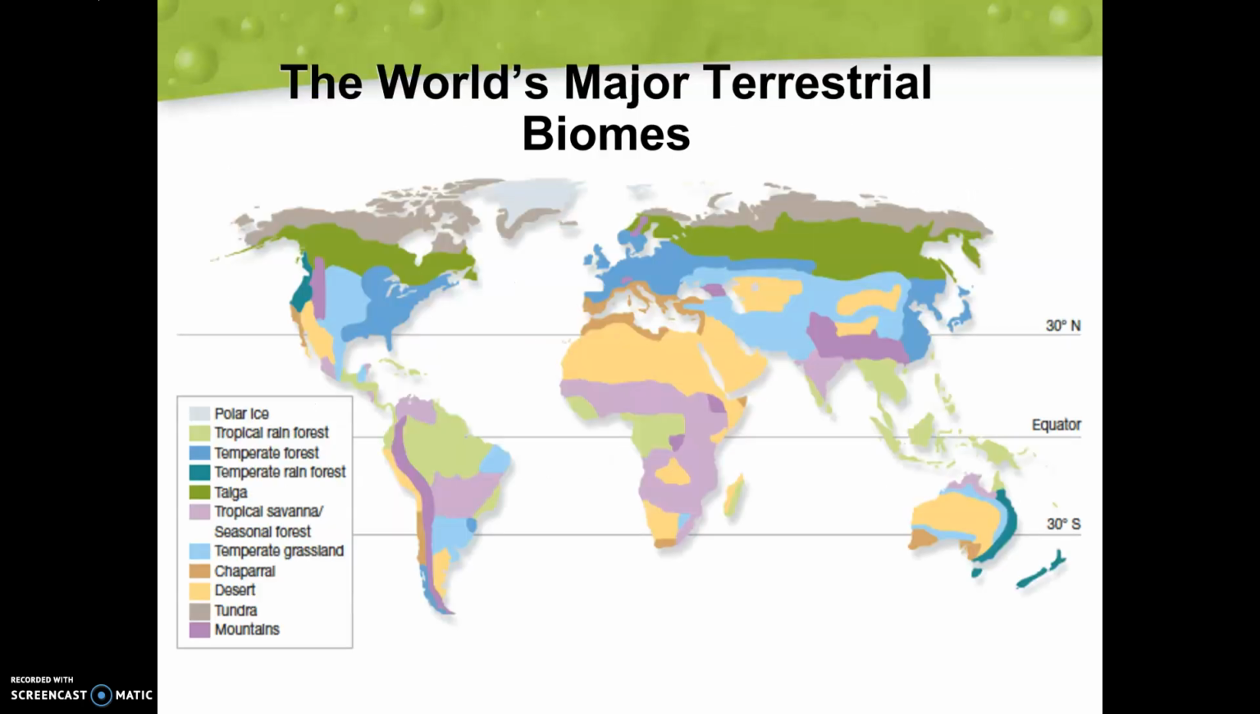If we take a look at all these different biomes within the world, we can see our polar ice caps, tropical rainforests, temperate rainforests, temperate forests, the taiga, savanna, chaparral, desert, all these different places. And you can see that all these different places are found around the world. So it's not just one specific place, okay, the United States is just temperate forest. No, we have a bunch of different biomes that can be found across all of our continents here.